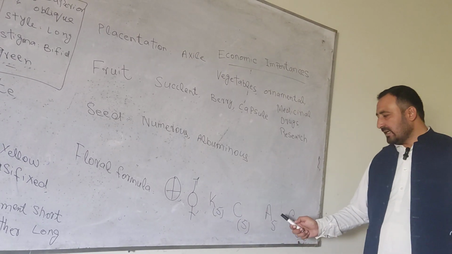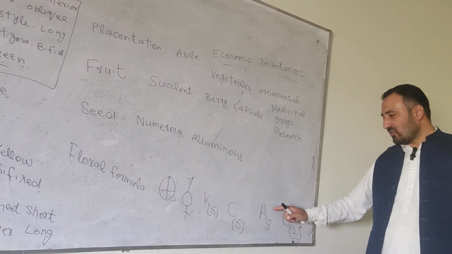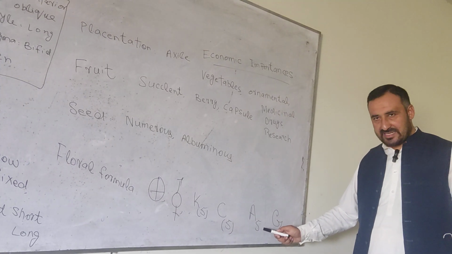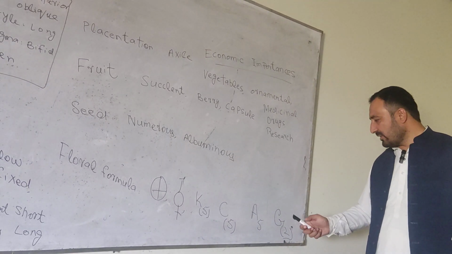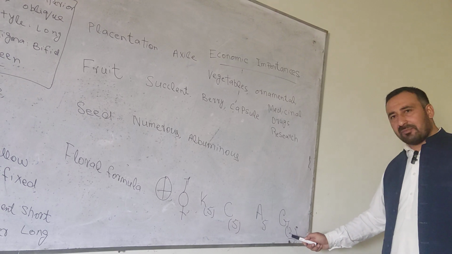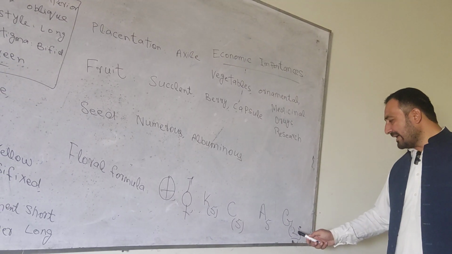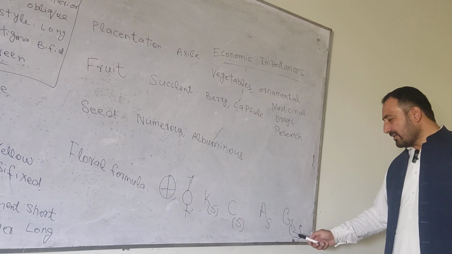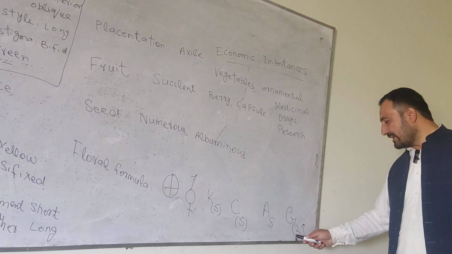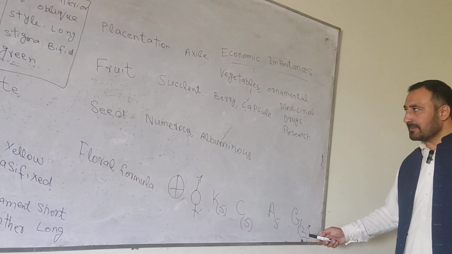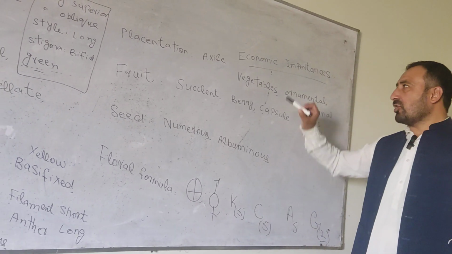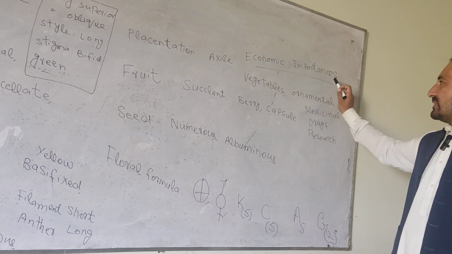Gamopetalous. Androecium. It has 5 stamens and they are free. Gynoecium, bicarpellary and they are syncarpous. So we will write 2 in the brackets, and the ovary is superior, so we will write a line here. Okay. Next one is economic importance.